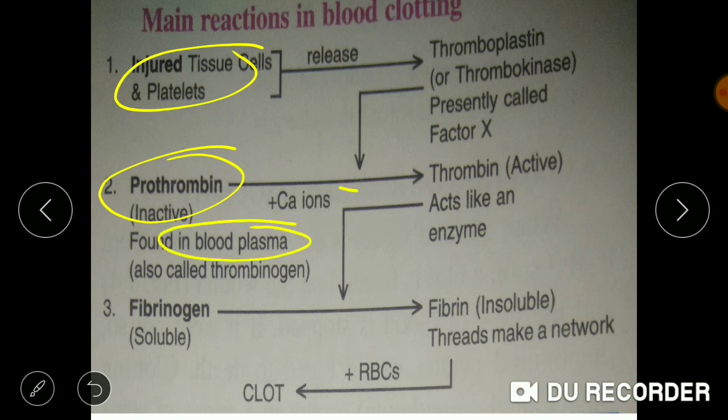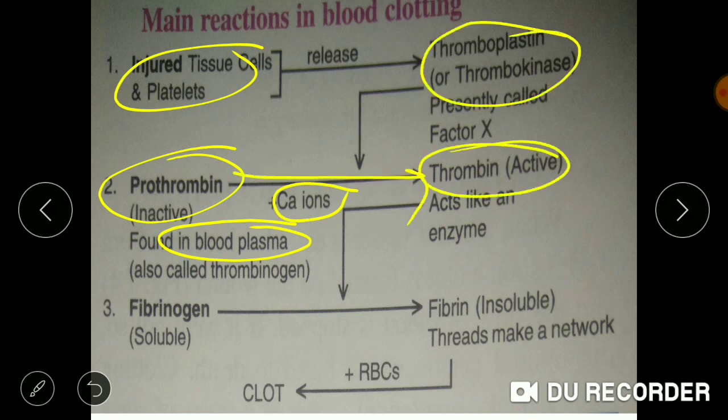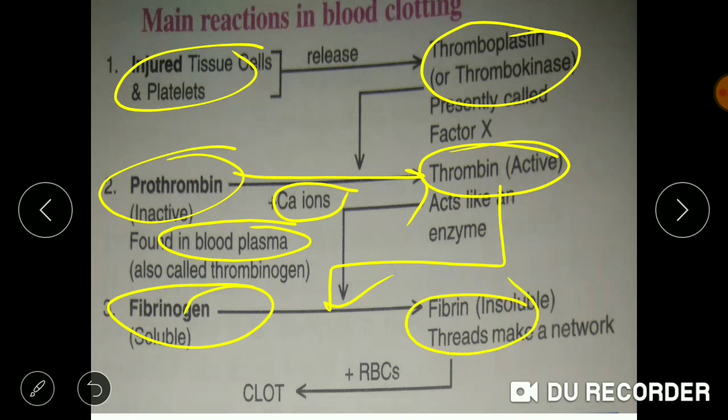In the presence of calcium ions and thrombokinase, prothrombin is converted into thrombin, the active state. This thrombin acts as an enzyme and converts fibrinogen into fibrin, a small thread-like structure. It forms a thread-like network mesh around that region and helps in clotting of blood.